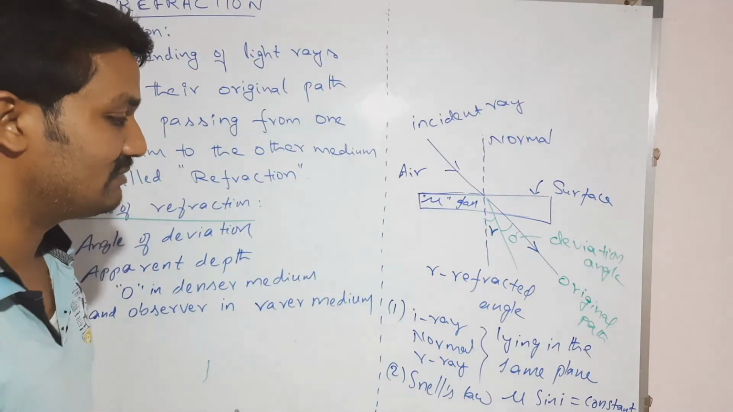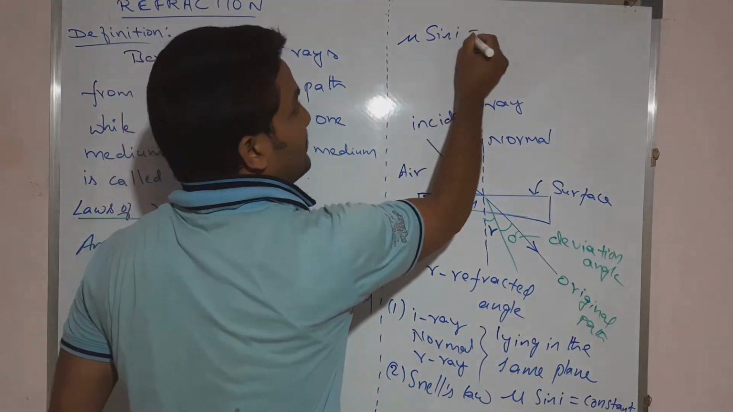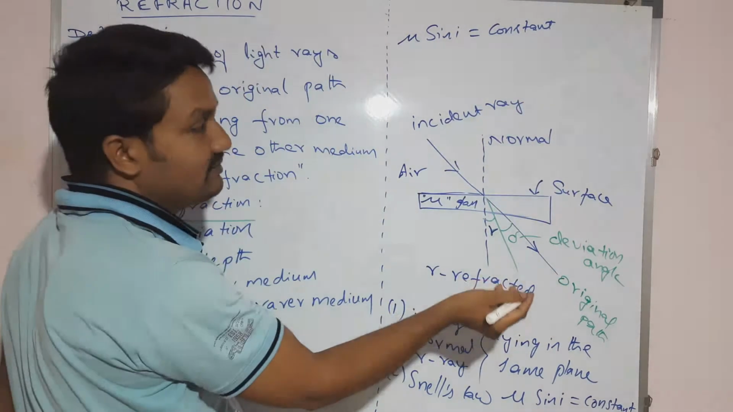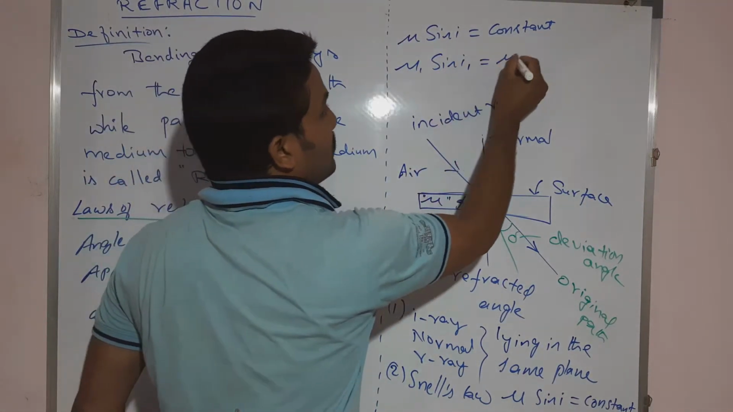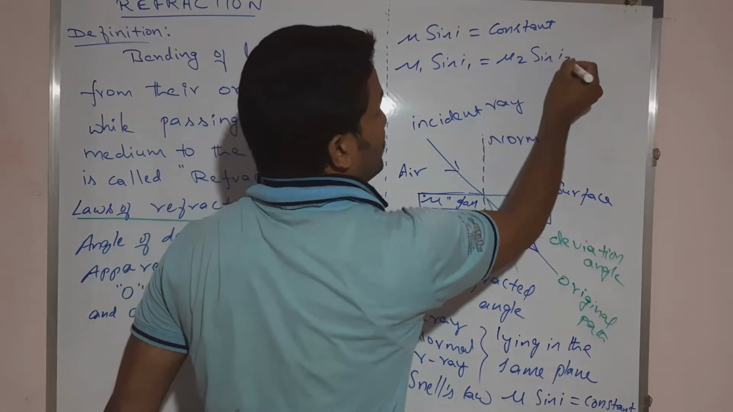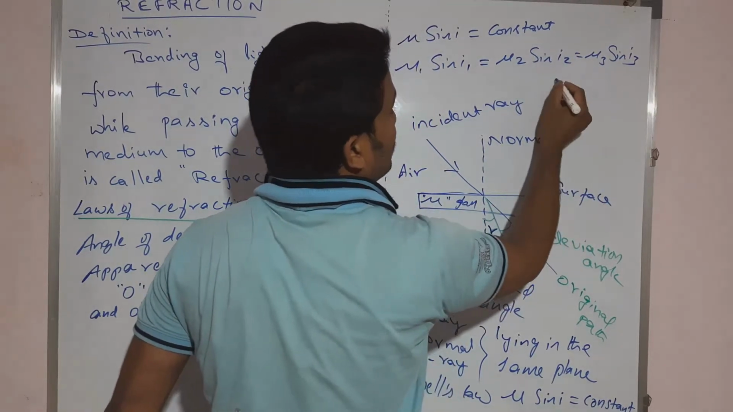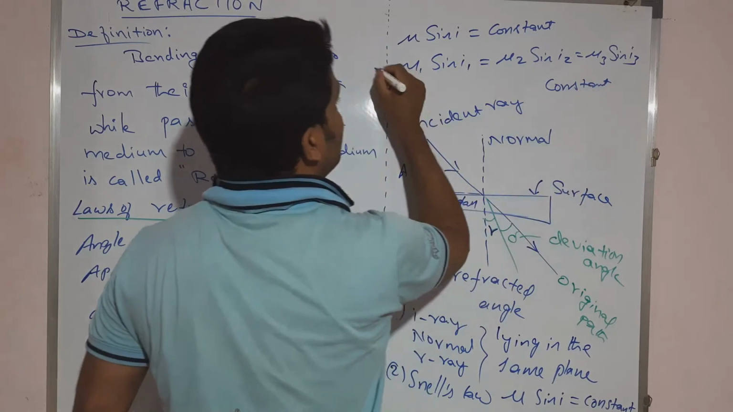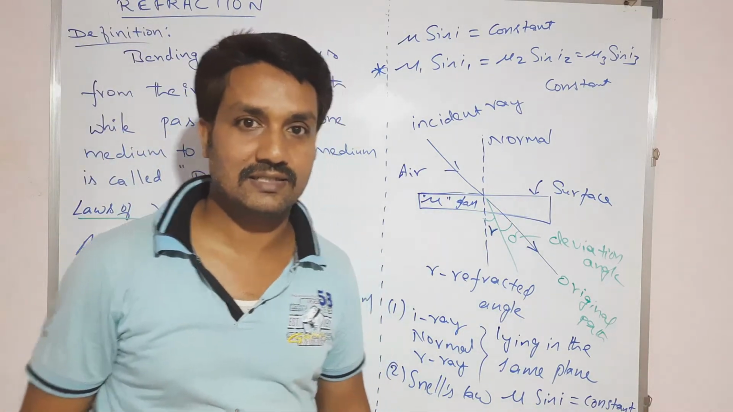Remains constant means what? What is the meaning of this? Mu sine I is equal to constant. So what is the meaning of this? That is mu1 sine I1 is equal to mu2 sine I2 is equal to mu3 sine I3 and so on is constant. So this is the formula relation from Snell's law, right?